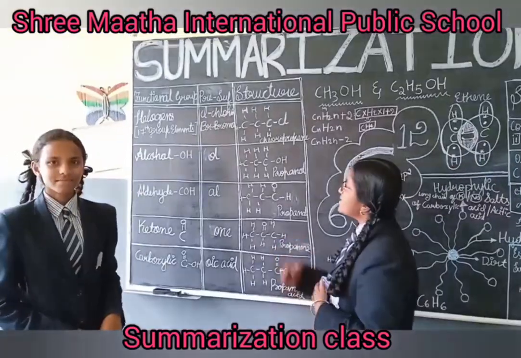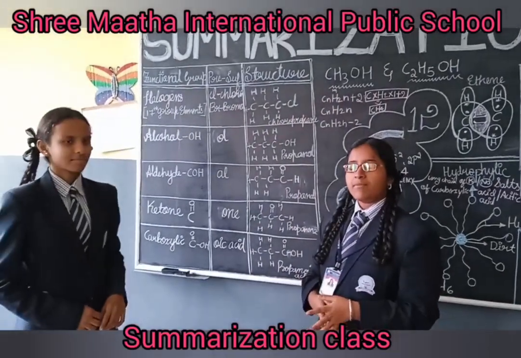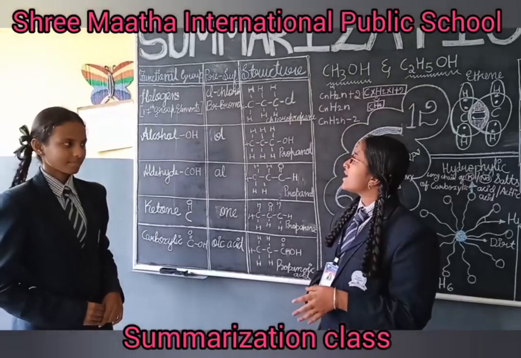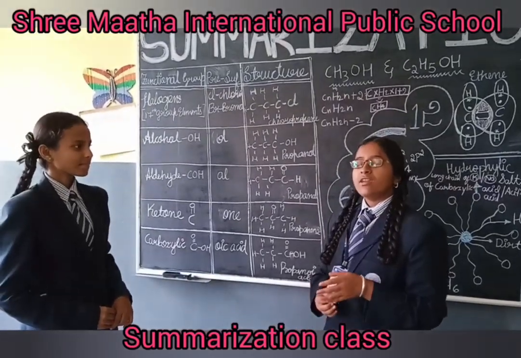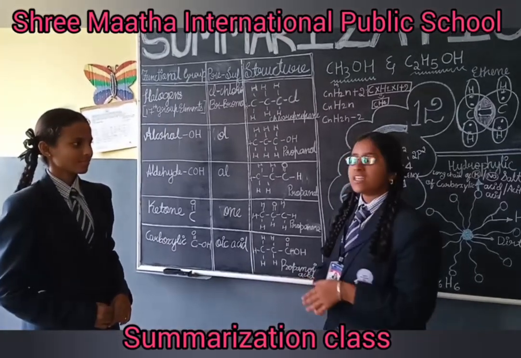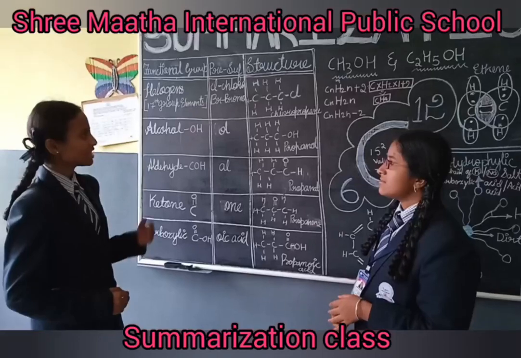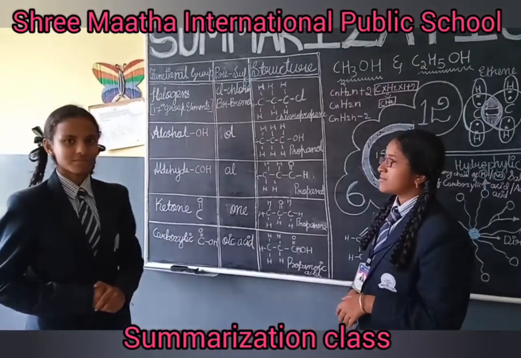So now let us know about the halogen group. The prefix for the halogen group will be the 17th group elements like chlorine and bromine. The prefix will be used as chloro and bromo and the suffix would be the name of the hydrocarbon. Now let us have a structural formula of halogen.